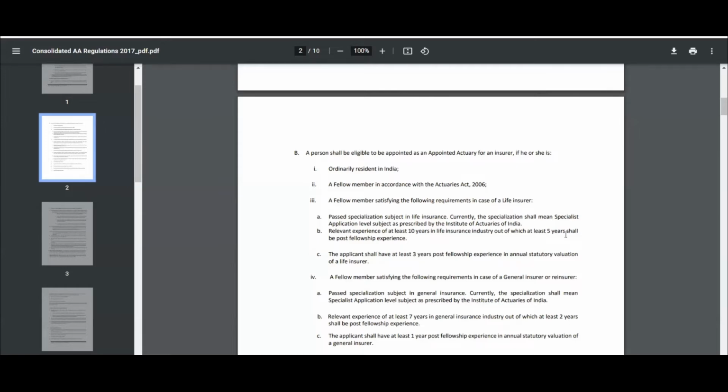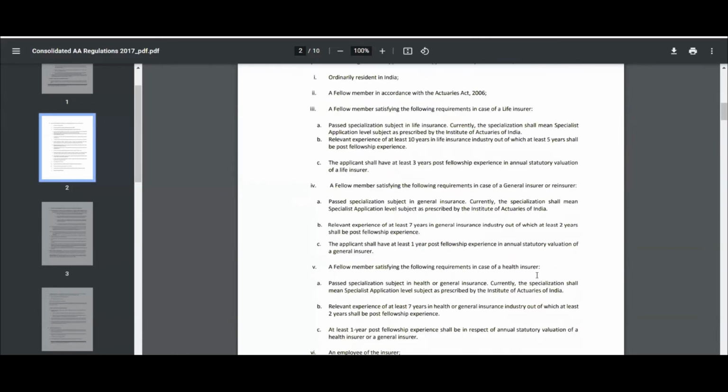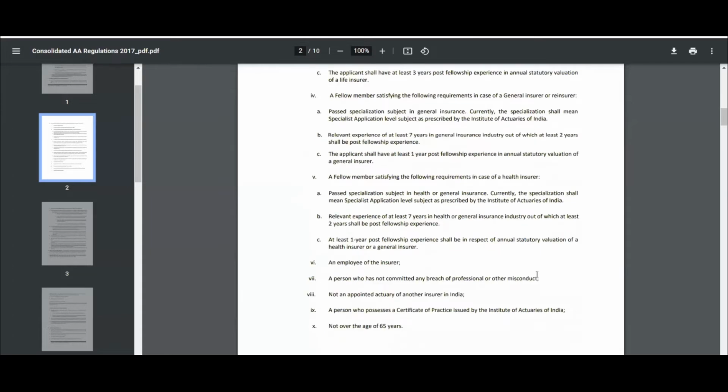Now the person has to be an employee of the insurer. The person cannot be an appointed actuary of any other insurer. The person cannot be over 75 years of age. The person should not have committed any professional breach of conduct or misconduct, etc. And finally, the person should hold a certificate of practice, which is issued by the Institute of Actuaries of India.